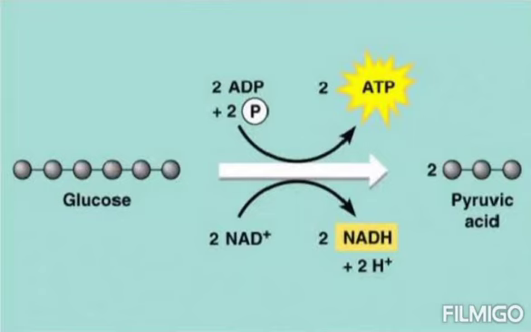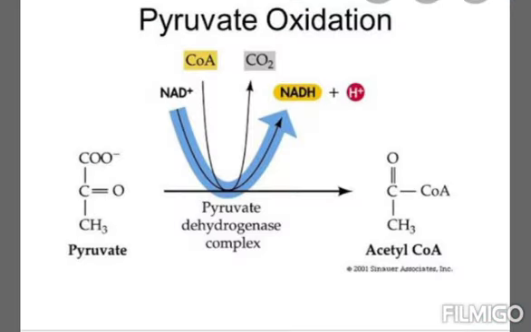Now further, what happens in that process? This pyruvic acid, a 3-carbon compound, is converted into acetyl coenzyme A, a 2-carbon compound.